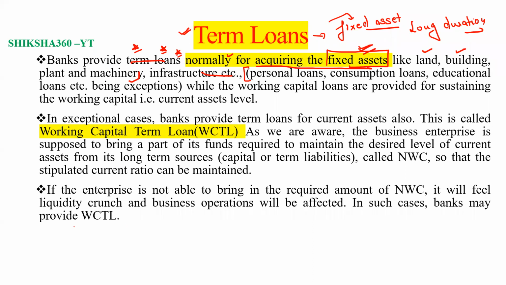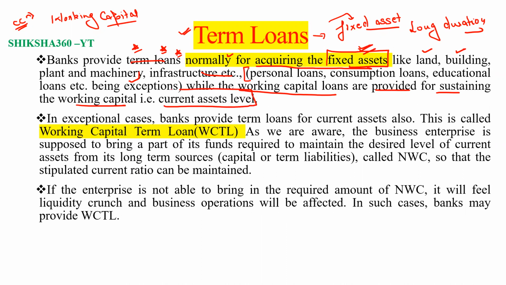And the second one, there is one more term, that is working capital loan. Working capital loan is like when you are giving the CC limit. CC, cash credit, is like a working capital loan. Working capital loans are provided for sustaining the working capital, that is, for the current assets.